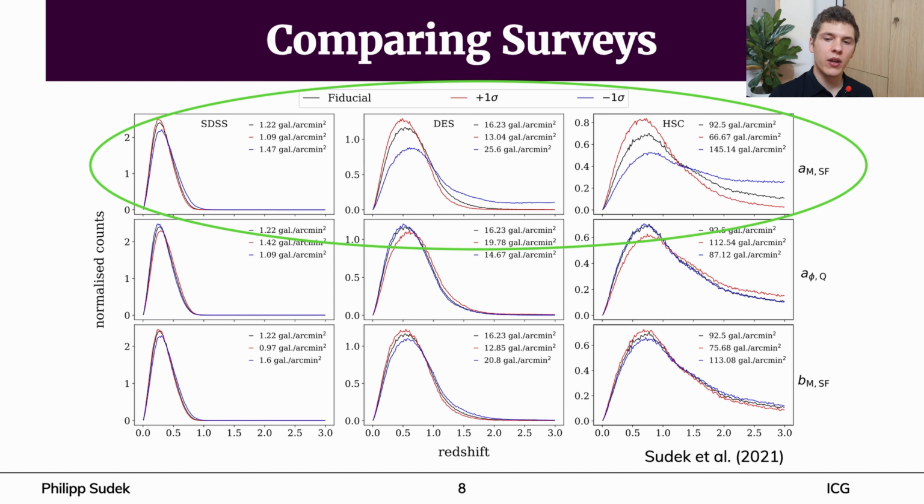Generally speaking, we observe that SDSS-like surveys are more sensitive to parameters of the quiescent population, and DES and HSC-like surveys are more sensitive to the star-forming parameters, which matches our expectations. Let us now take a deeper look at how strong the effects of the parameters are.